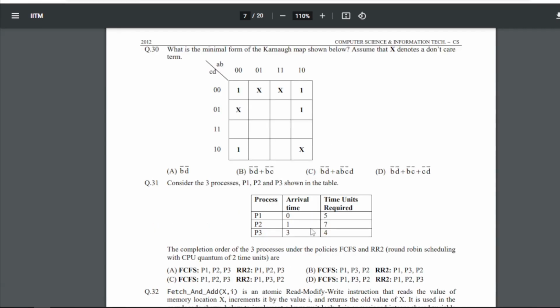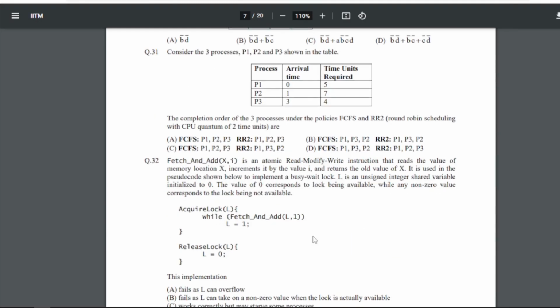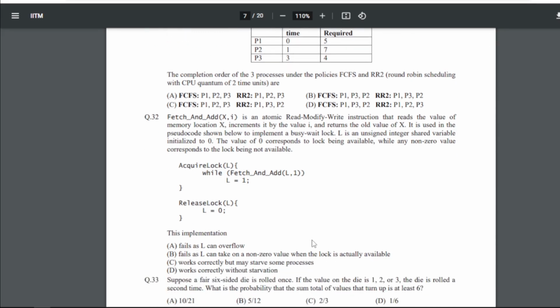31st is: consider the three processes P1, P2 and P3 shown in the table, right? Now the completion order of the three processes under the policies FCFS, SJF and RR2, round robin scheduling with a CPU quantum of 2 time units, are what? So for 31 our answer will be C, that is FCFS, SJF: P1, P2, P3 and RR2 equals P1, P3, P2.